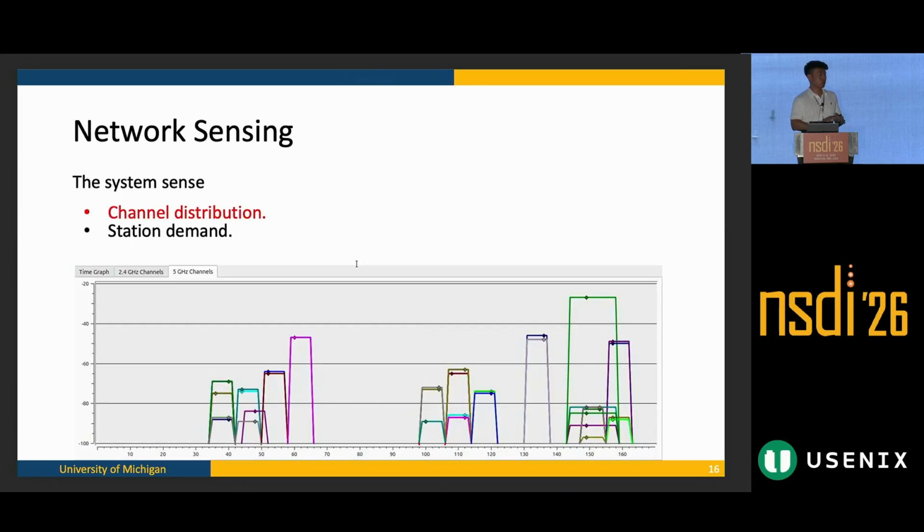The system does two things. So the first one is we use the internal Wi-Fi module to do a quick scanning on the 2.4 and 5 gigahertz bands. We want to see the channel distribution and try to figure out where is the best possible place to allocate our candidate channels.